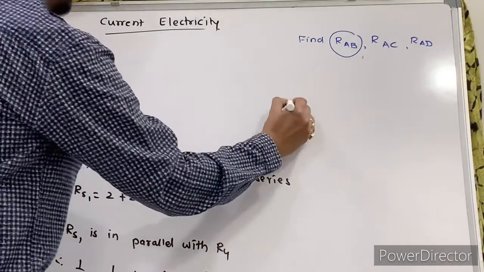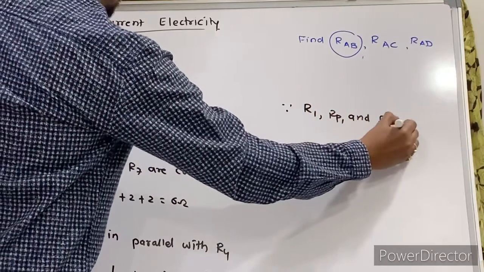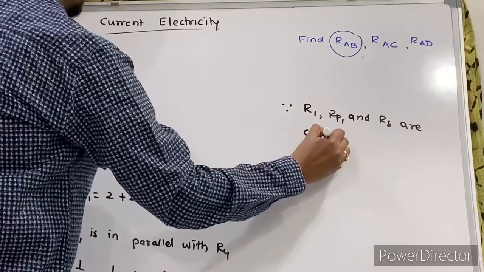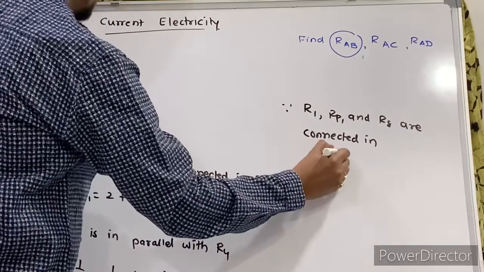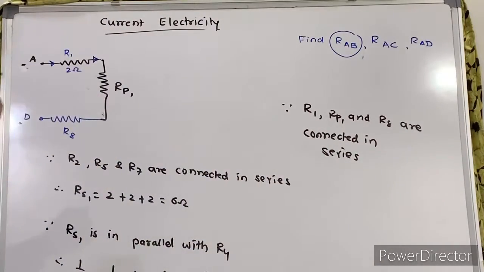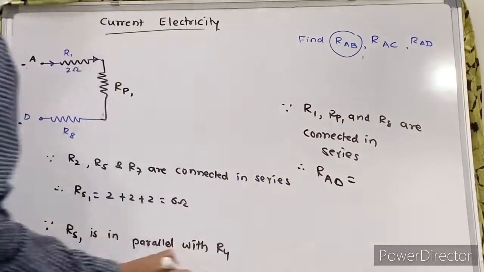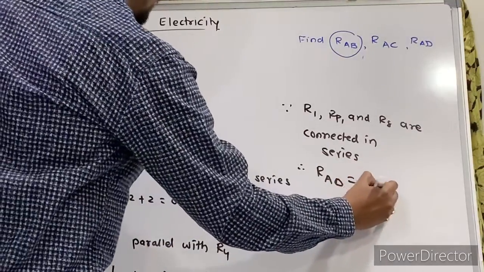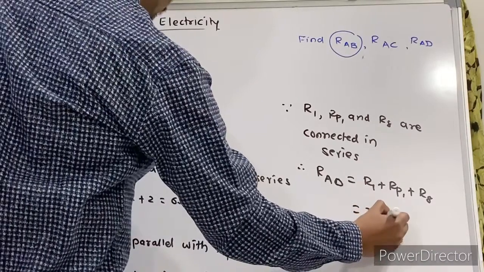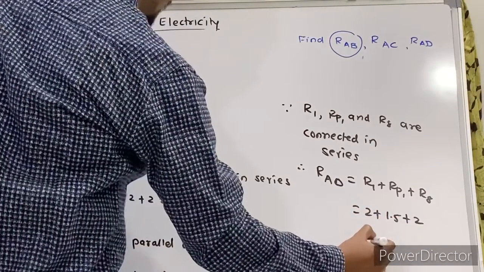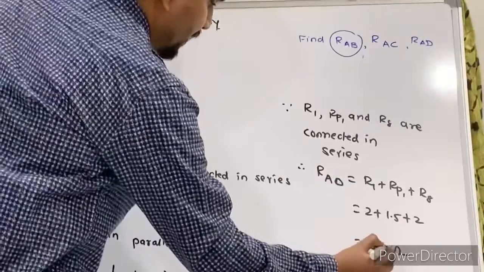So I will write here, since your R1, RP1 and R8 are connected in series, therefore resistance between point A and D is equal to R1 plus RP1 plus R8, which is 2 plus 1.5 plus 2, which is equal to 5.5 ohm. It is 5.5 ohm.